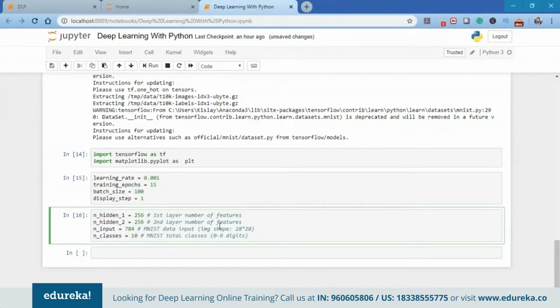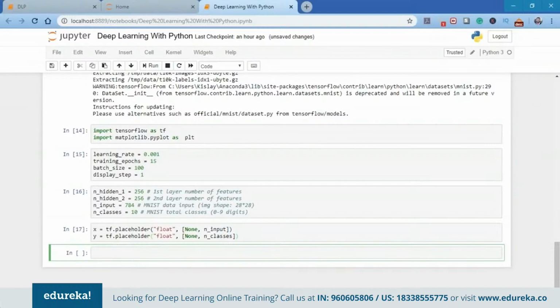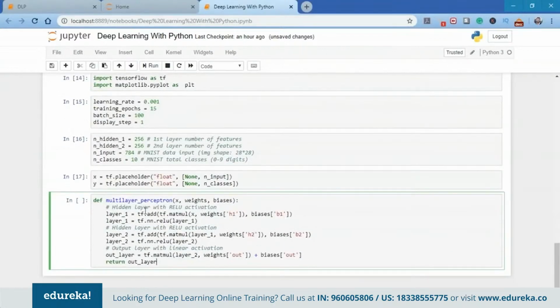After that, we're going to create a TensorFlow graph, and we're going to create the placeholders X and Y. One is for the input and one is for the output. Next step, we're going to create our model. For that, we're going to create the hidden layers. If we have a close look at the definition of this multi-layer perceptron, we have the input X, the weights and the biases.